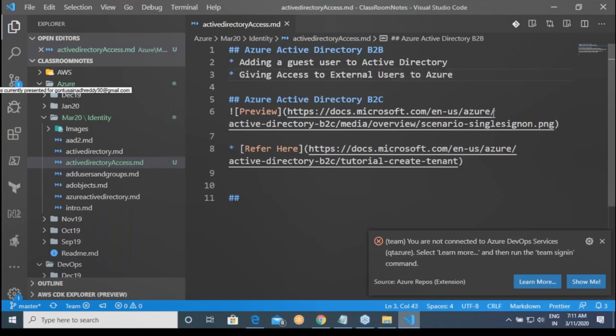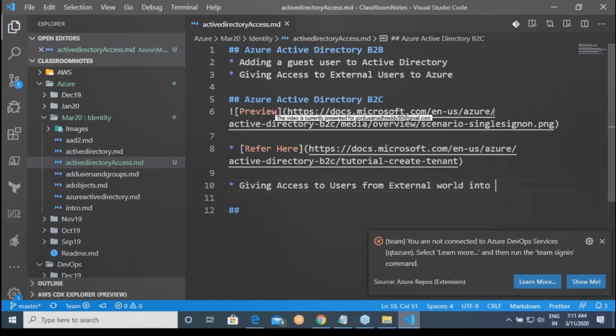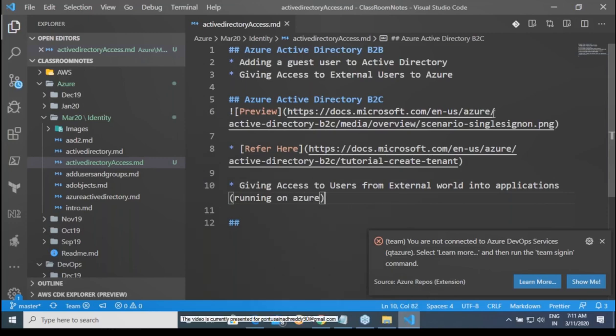Whereas B2C is giving access to users from the external world into applications, preferably running on Azure. That's the difference.